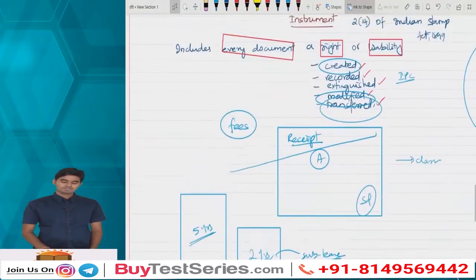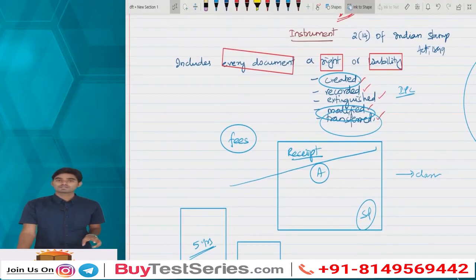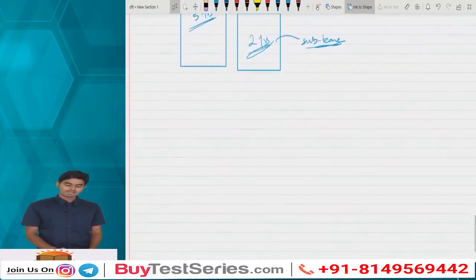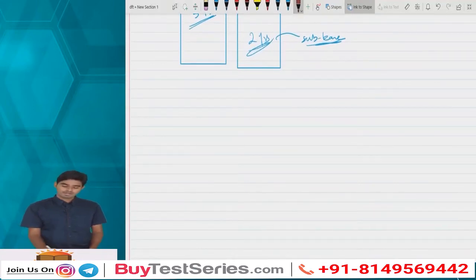Clear? So say for example you got an order from a court of law with respect to a particular case which has been filed against you. So you have got a right that is in your favor. So that order which you receive from the court is nothing but an instrument, because it is creating a right in your favor. A will, where it is creating a right in your favor, is also an instrument for you. So a document which is creating or modifying or which is involving a right or liability turns out into an instrument. Clear everyone? That is the concept of document and instrument.